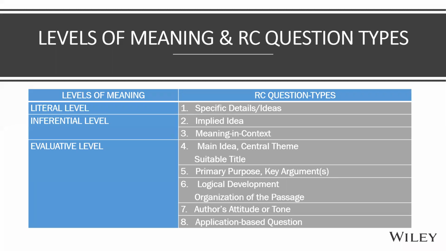Okay, so coming closer to RC, because we've seen the RC component is the largest, and even VA, like I said, even when you're doing a vocabulary sentence completion question or a grammar sentence correction question, you're reading for meaning.